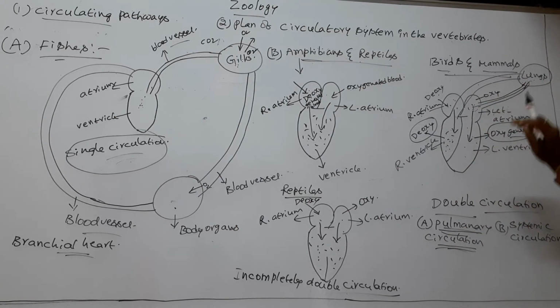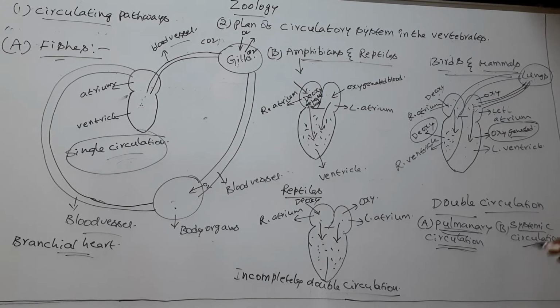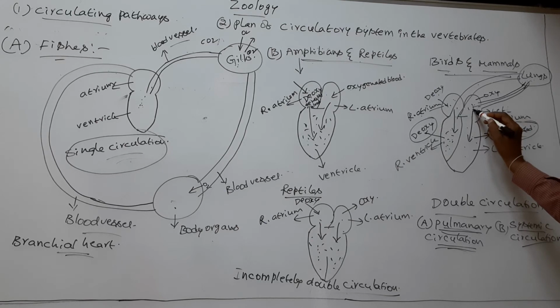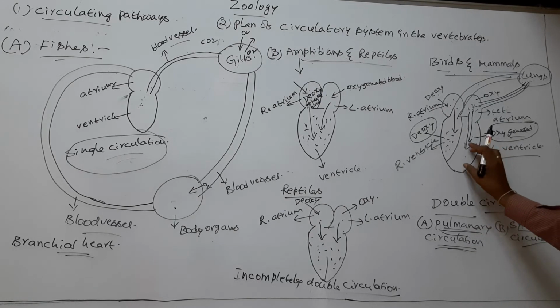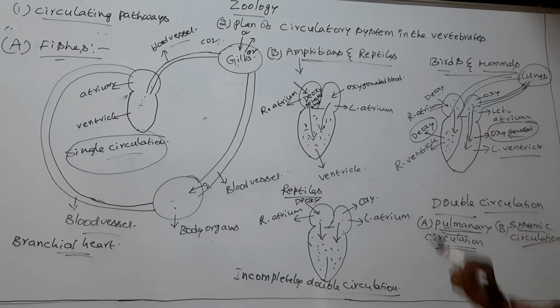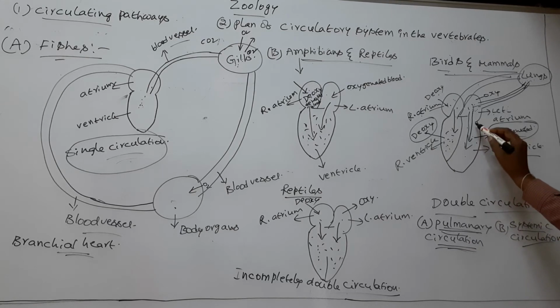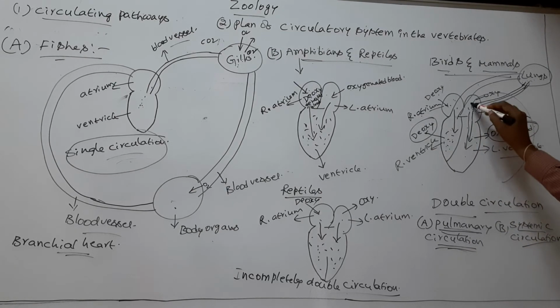Next, systemic circulation. The oxygenated blood from the left atrium flows into the left ventricle. Now the left ventricle pumps its oxygenated blood to body organs.